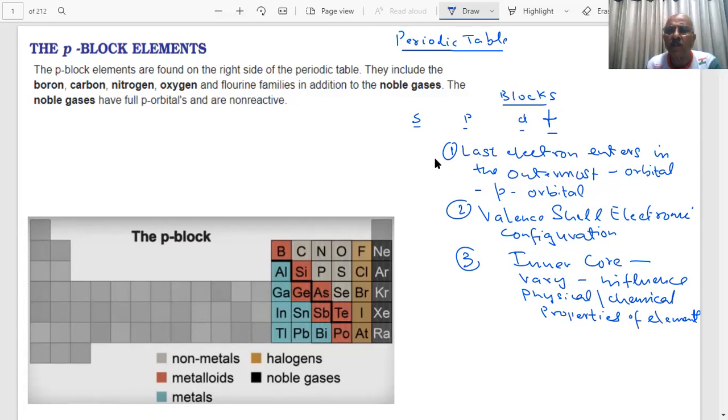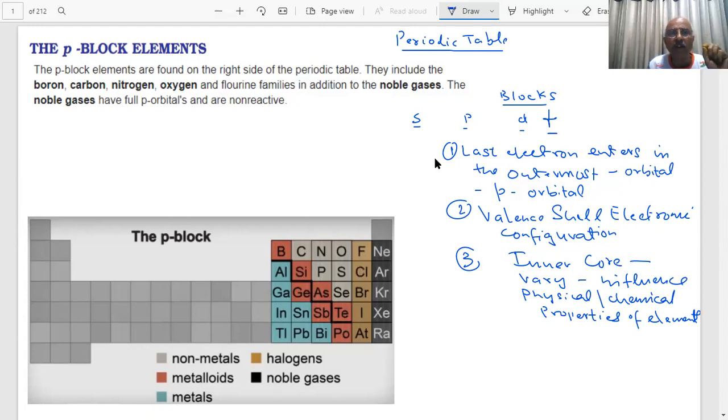In any group I study, we look at the electron distribution: first shell, second shell, third shell, and that's how we have given group number and period number.